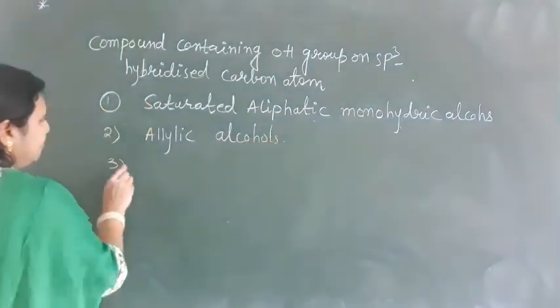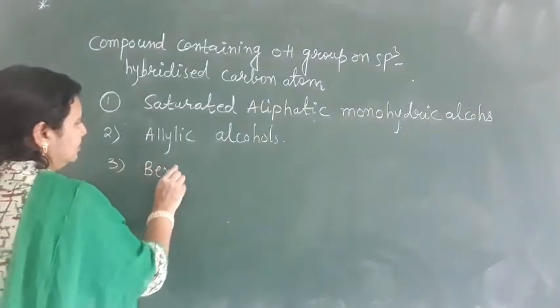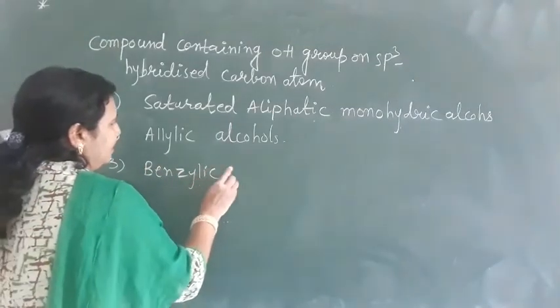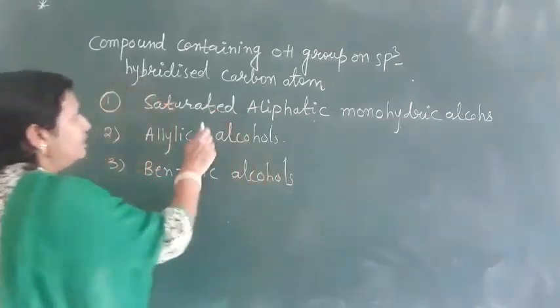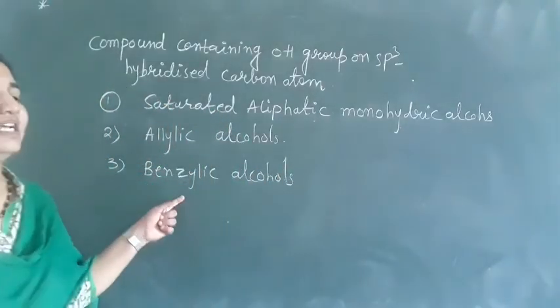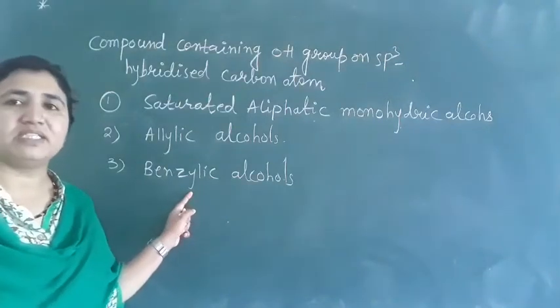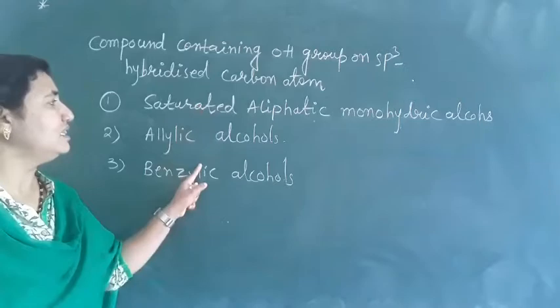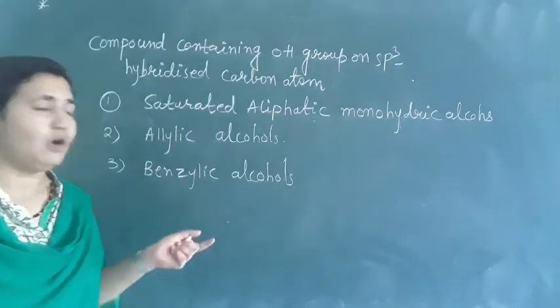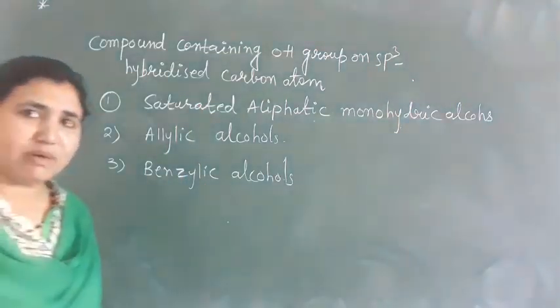Third is benzylic alcohol. So in all three types, the OH group is attached to the sp3 hybridized carbon atom, but all three are different. How they are different, we are going to see one by one.